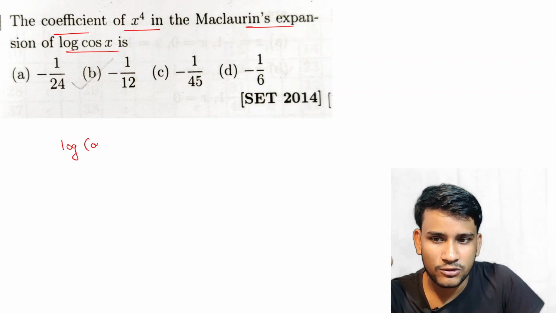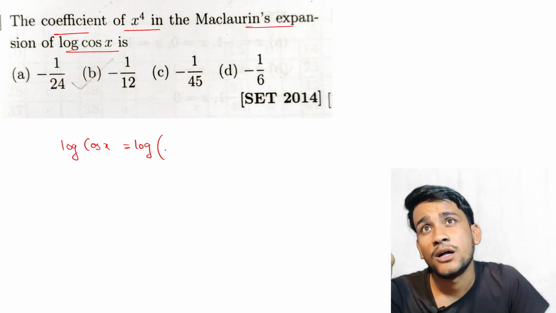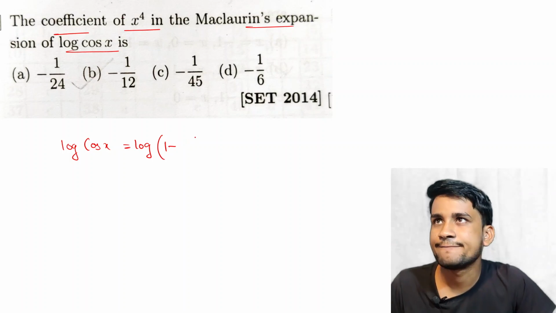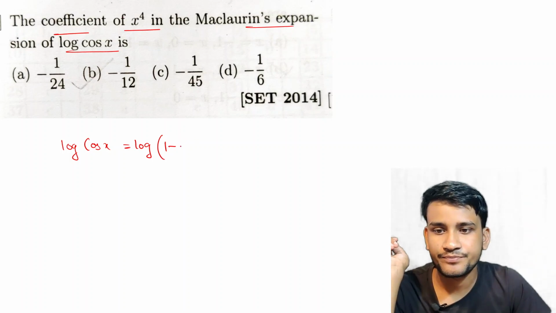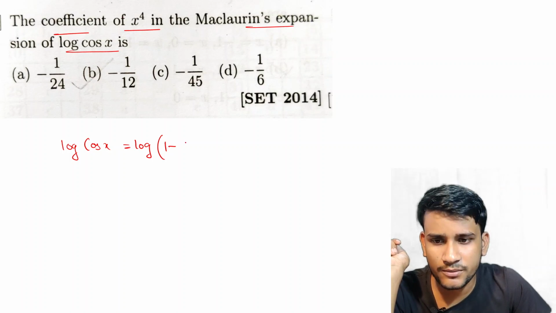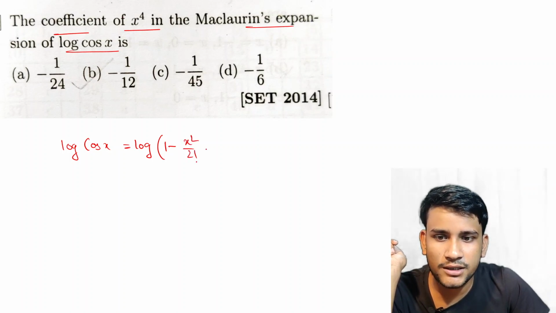Log of cos x is equal to log of, we first write the series of cos. The cos series is 1 minus x square by 2 factorial plus x to the power 4 by 4 factorial minus and so on.